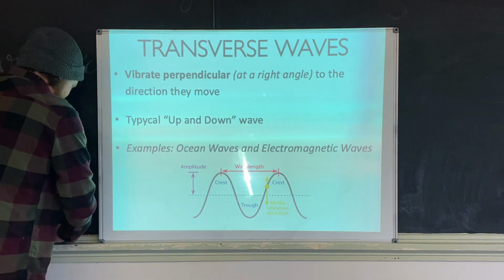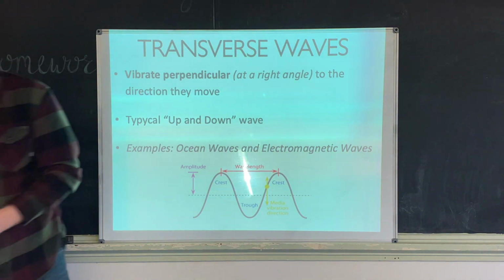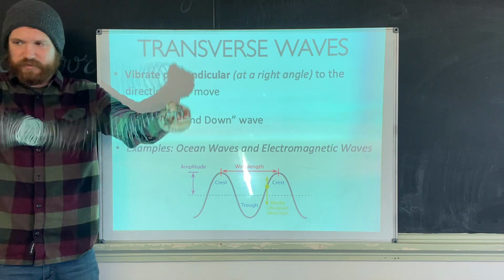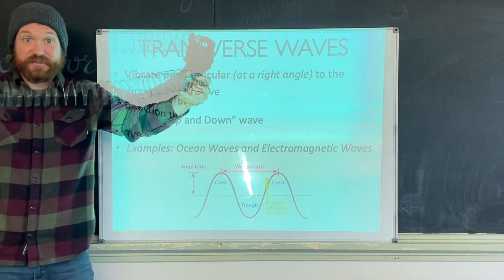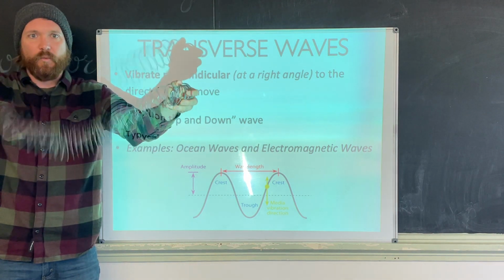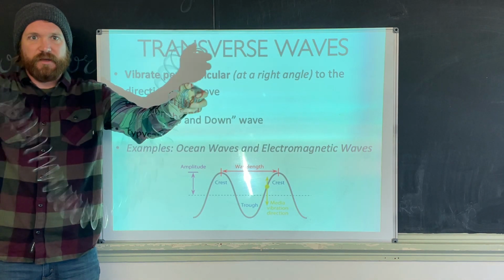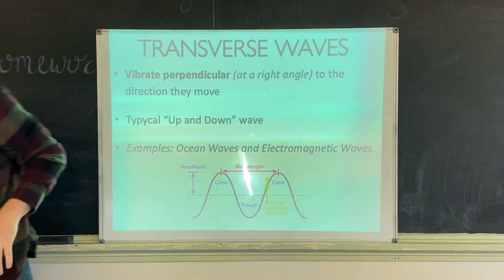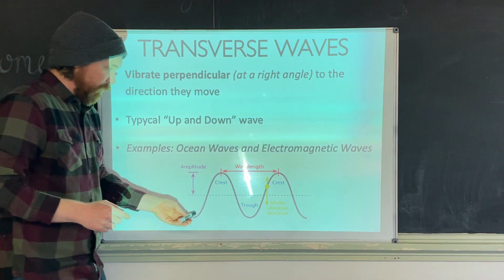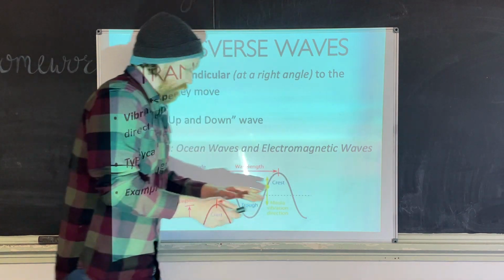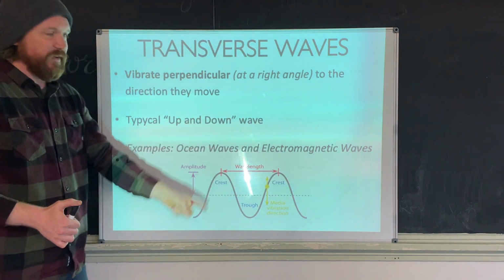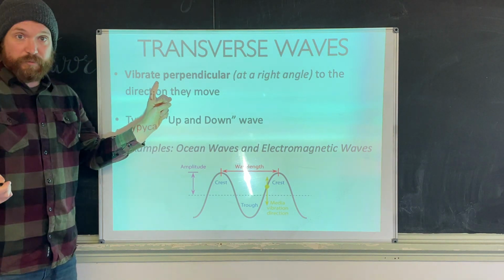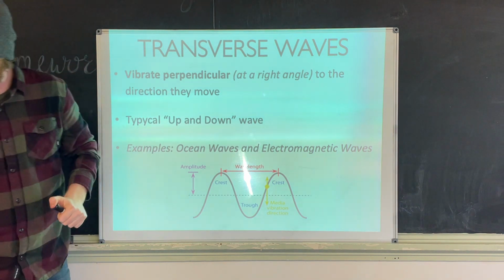And you can very easily see that if you just watch my hand as I hold this. If I vibrate my hands up and down, I get a transverse wave. It's difficult to play with these things. If I just do one side up and down, I get one node of a transverse wave. I have to do both to get more than one node. But as you can see, I'm vibrating my hands up and down. If you walk forward, you can kind of see I'm going up and down, up and down. So again, we're moving to the right and the wave's vibrating up and down. Pretty straightforward. This is super important. Make sure you're taking down these notes.